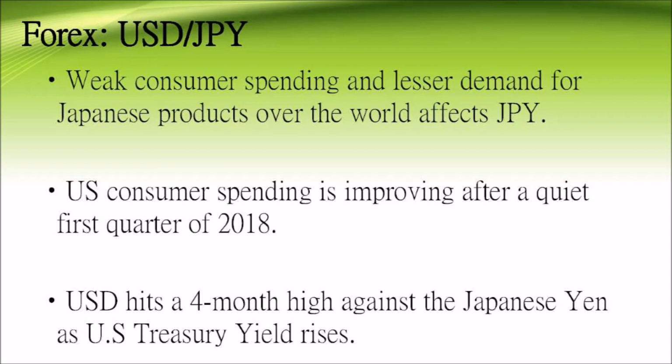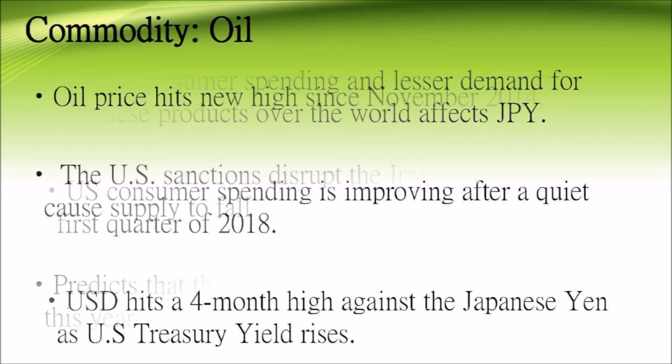On the other hand, US consumer spending is improving after a quiet first quarter of 2018. According to the CNBC currency market, the USD is appreciating. It has hit a 4-month high against the Japanese yen as the US Treasury yield rises. From the fundamental analysis, there is justification to predict the price will continue rising in the near future. Therefore, we should buy now and sell later when the price increases.